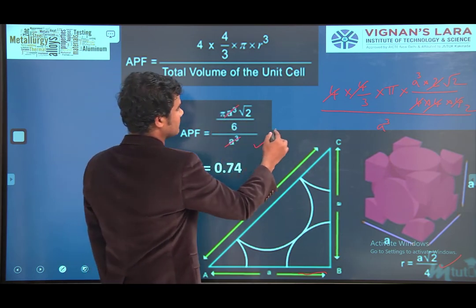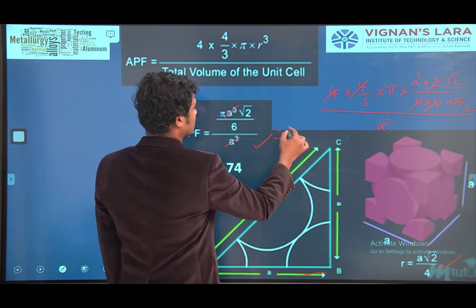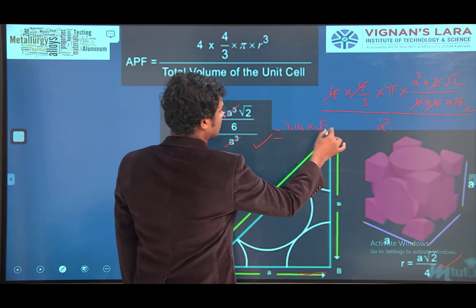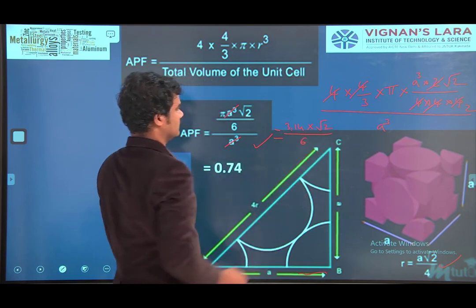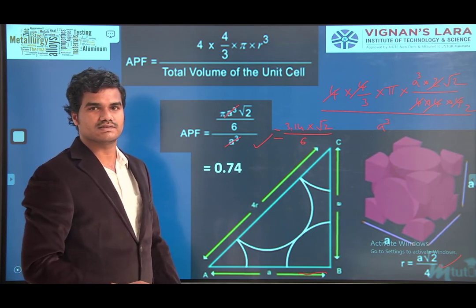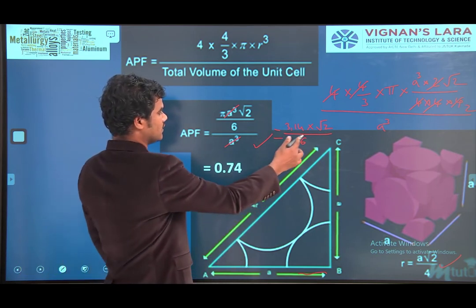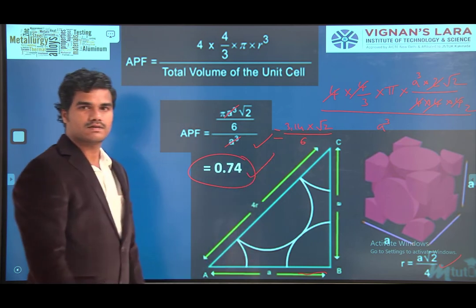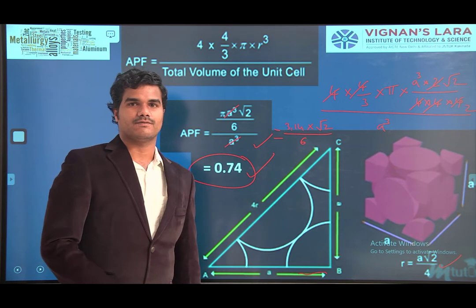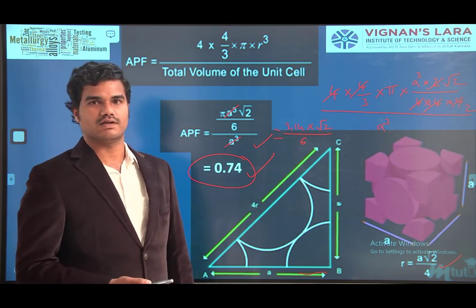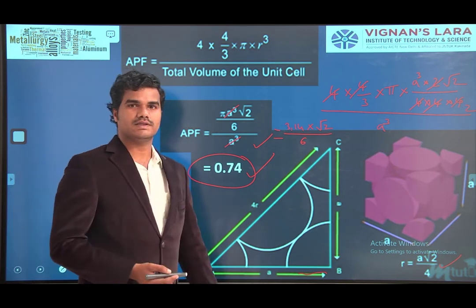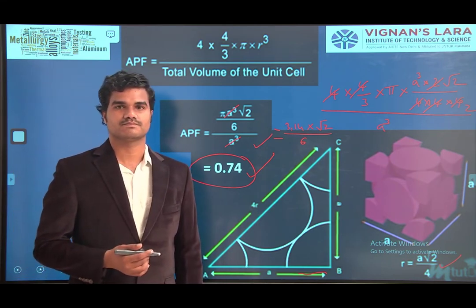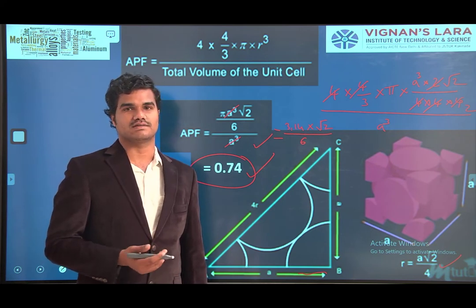So this becomes pi 3.14 into root 2 by 6. If you solve this, you will get 0.74. So the atomic packing factor for face-centered cubic is 0.74, which means 74% of the volume is occupied by the atoms in the face-centered cubic lattice structure.